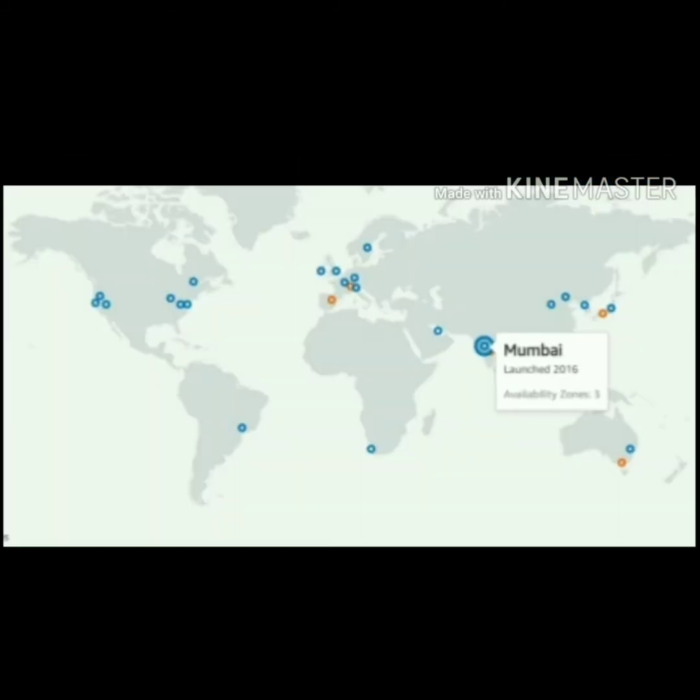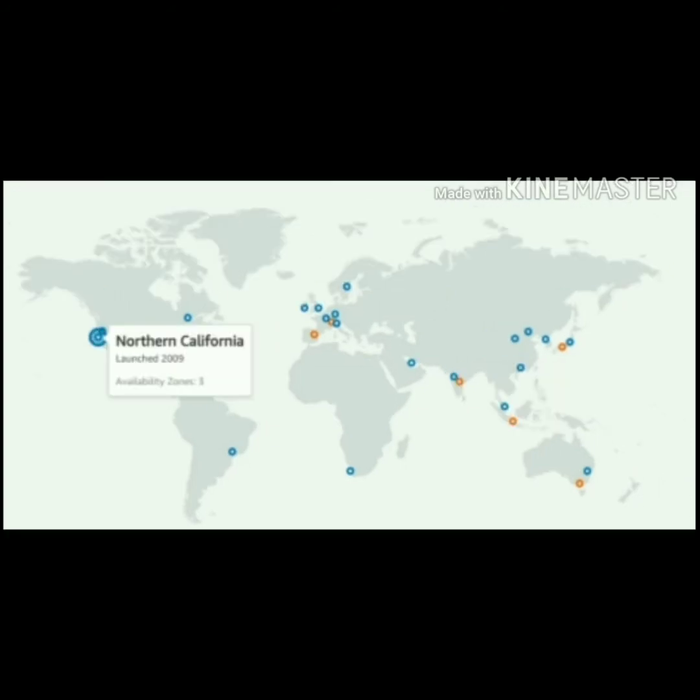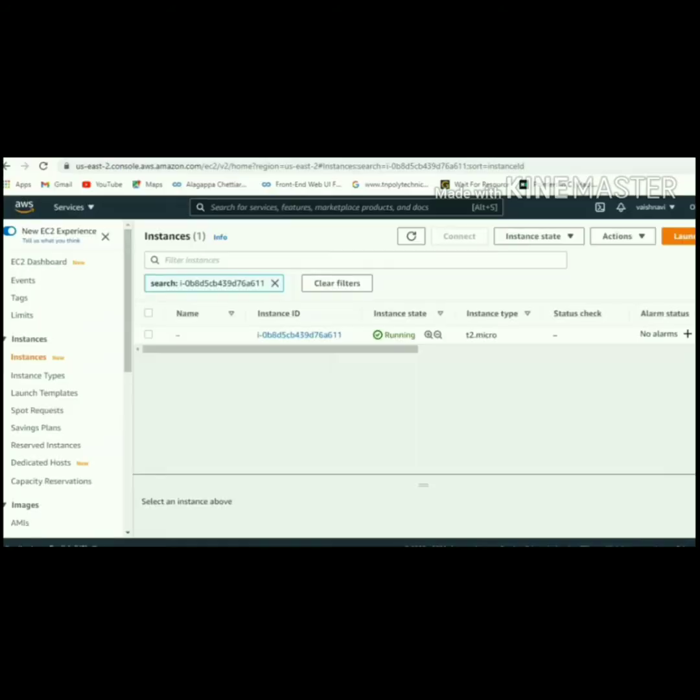This is the geographical representation of regions. Blue color represents the current working regions. Orange color represents regions that are coming soon. Click a current working region and it also shows the availability zones it contains.